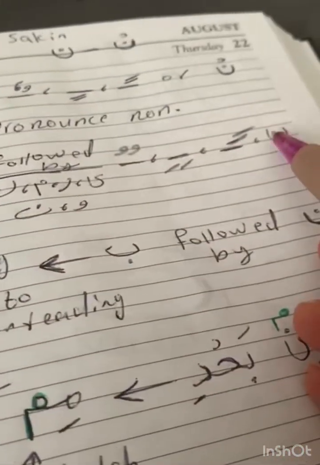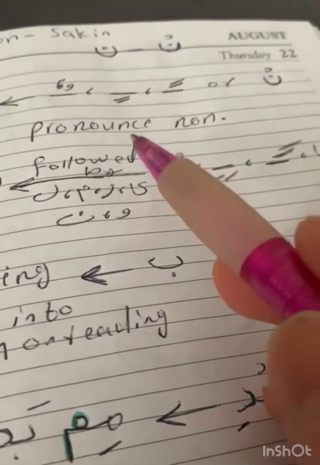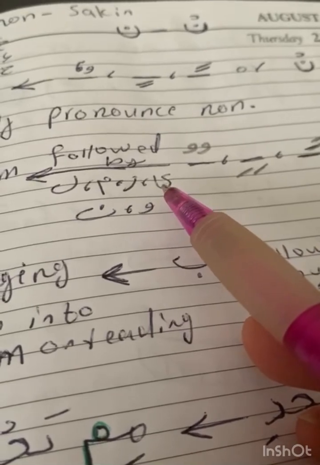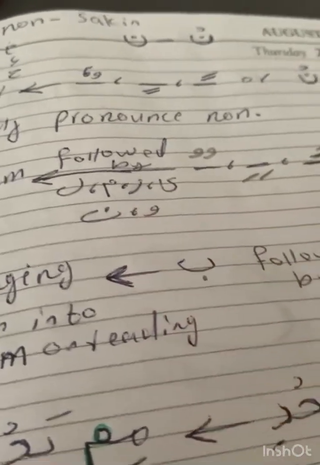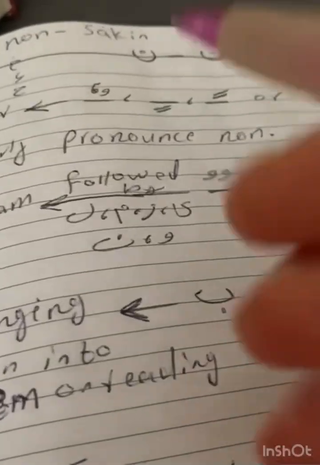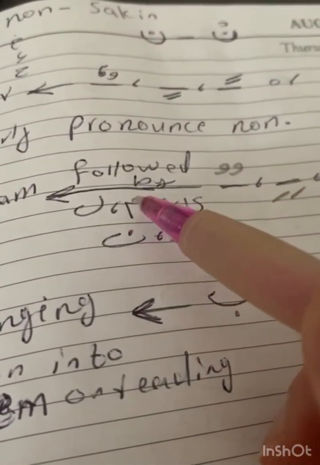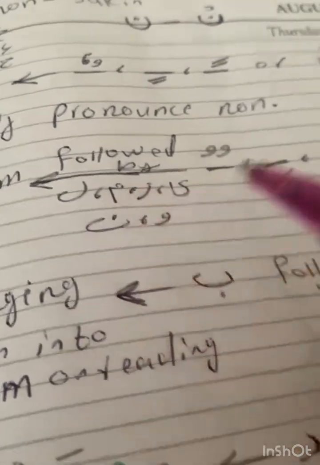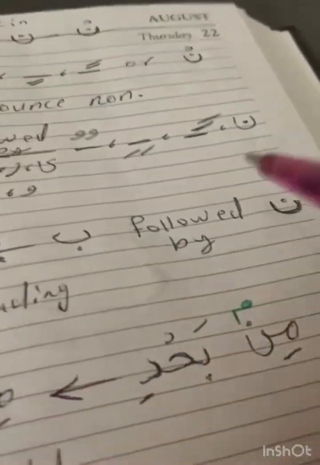It means this nun or tanween merges into the following first letter. And we use ghunna for some of the letters like ya, mim, waw, nun, but not for ra and lam.